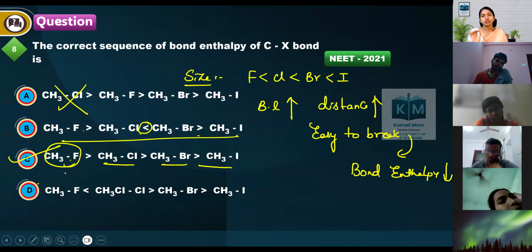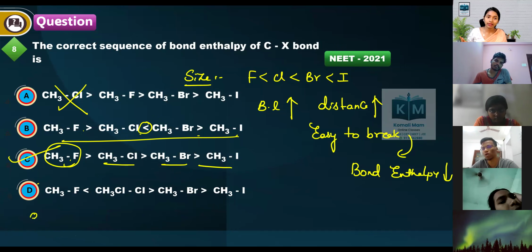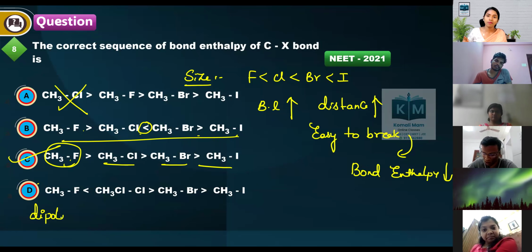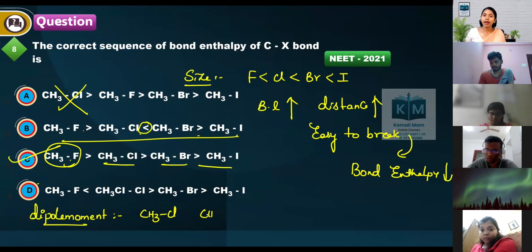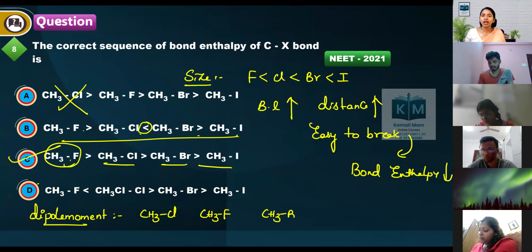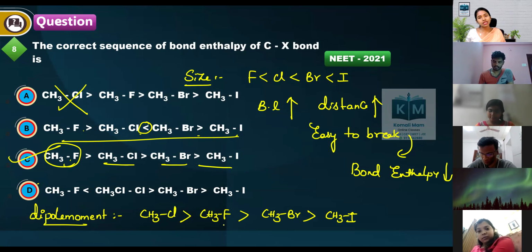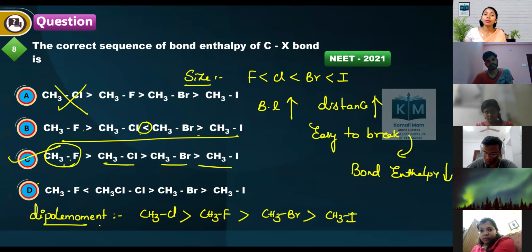Very good. Suppose they ask the same question with respect to dipole moment, then what is the order? Dipole moment is most important. They may ask you this year. That is, CH3Cl comes to the first position when compared to CH3F. Remaining order as it is: CH3Br, and last is CH3I. Same pattern. CH3Cl comes to the first place when compared to CH3F. This is the dipole moment order.